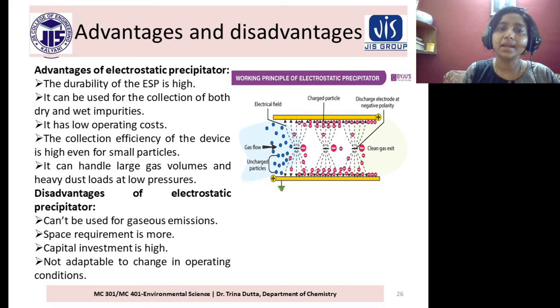It can handle large gas volumes and heavy dust loads at low pressures. Disadvantages of electrostatic precipitator: can't be used for gasoline emission, space requirement is more, capital investment is high, not adaptable to change in operating conditions.